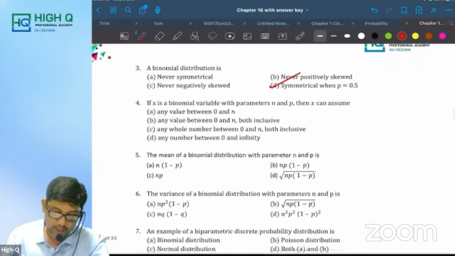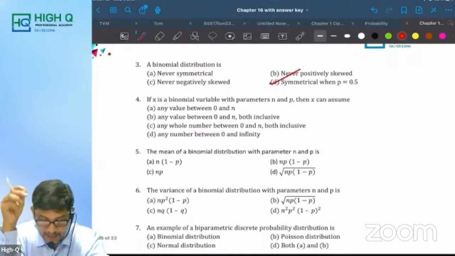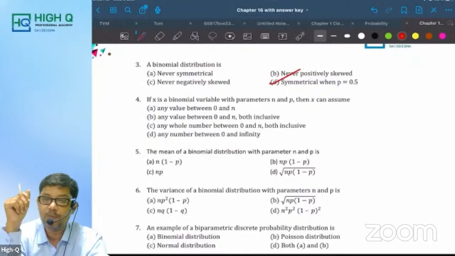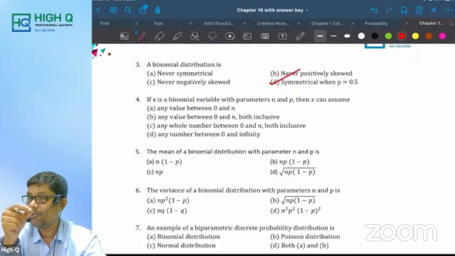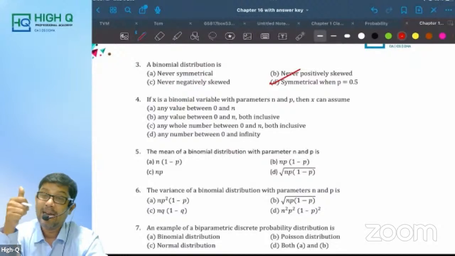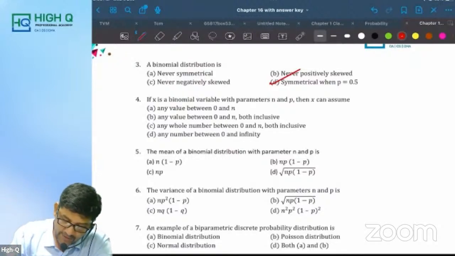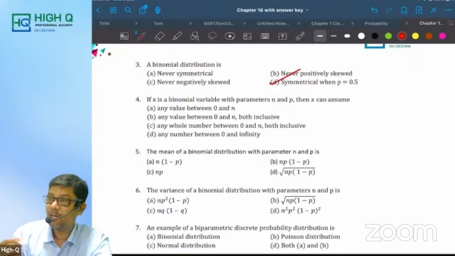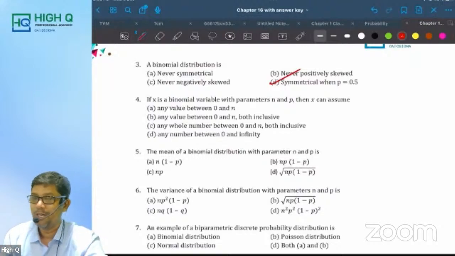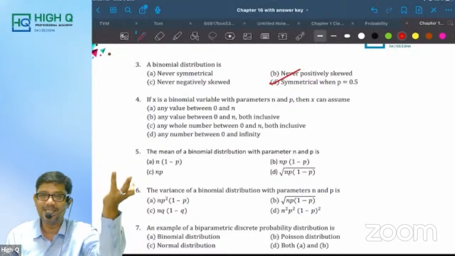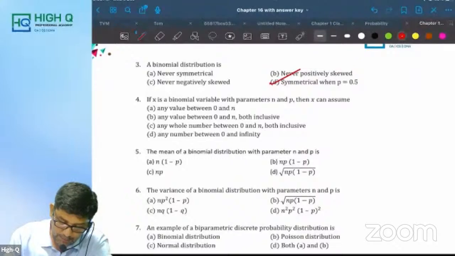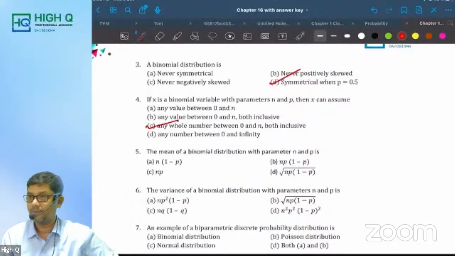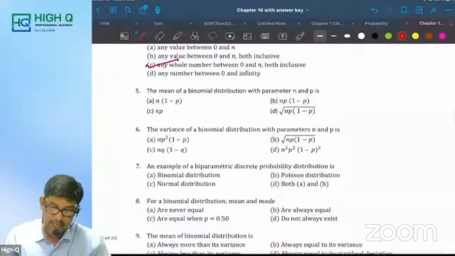Yes. Now, if x is a binomial variable with parameters n and p, then x can assume any value between what? In binomial distribution, x can be 0, but x cannot be negative. X cannot be decimal. Any value between 0 and n means I can take 1.1 also. If I take 1.1, it is continuous. Since it is discrete, what is the exact answer? Any whole number between 0 and n, both inclusive.